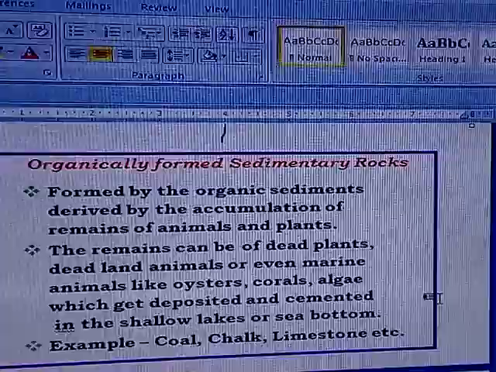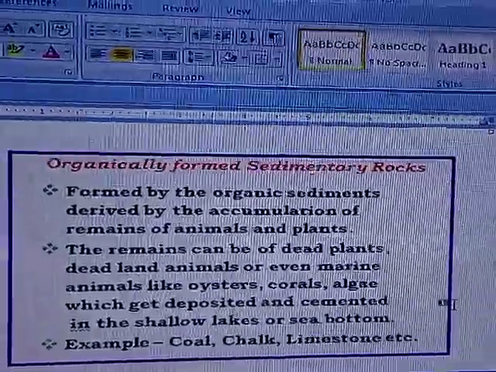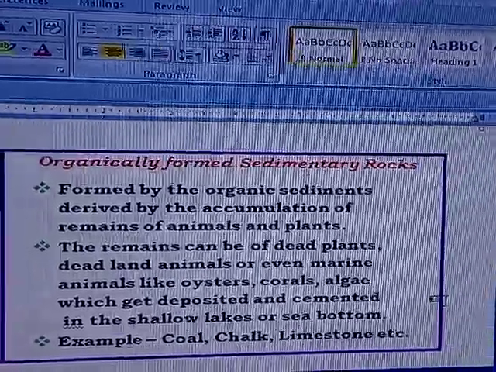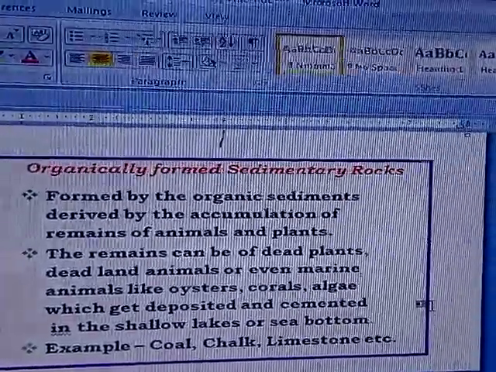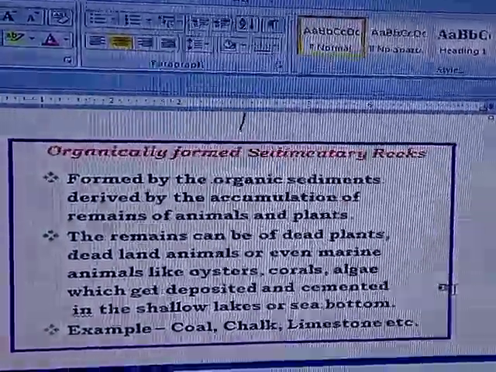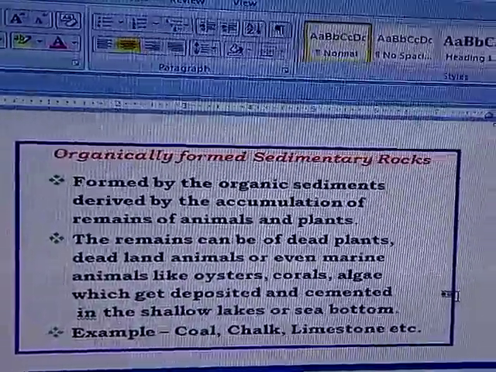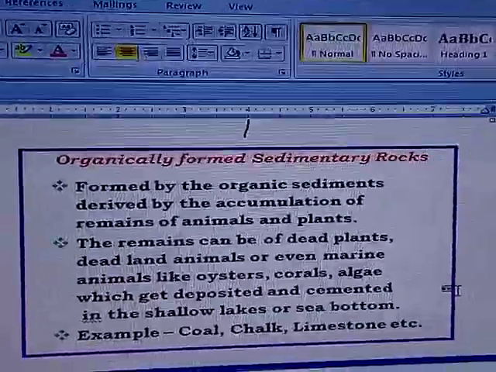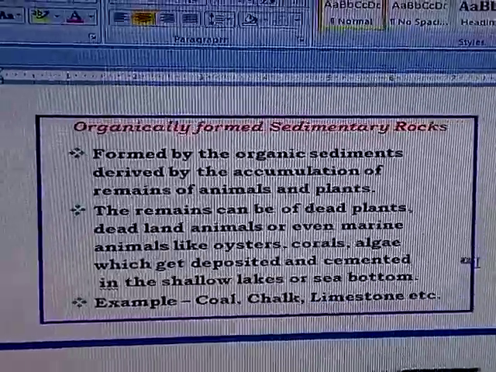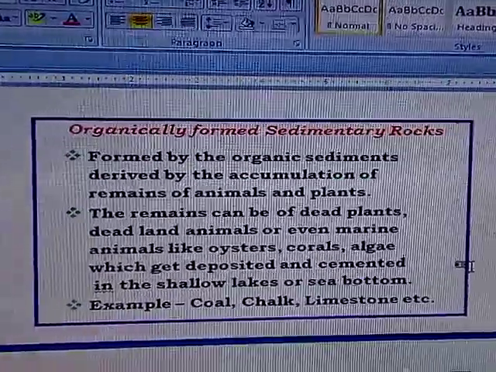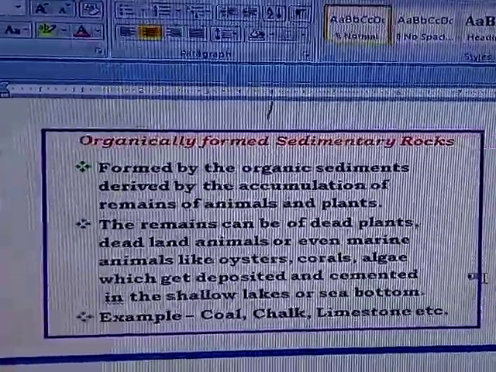The remains can be of dead plants or dead land animals, or even marine, means water animals like oysters, corals, algae, which get deposited and cemented in the shallow lakes or sea bottom. We have very famous examples of these organically formed sedimentary rocks. They are known as coal, all of us know, chalk, limestone, etc.